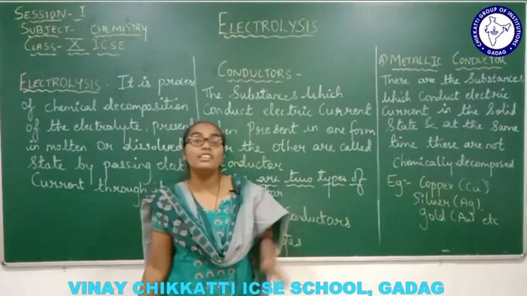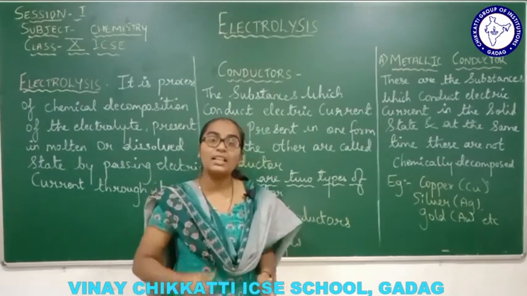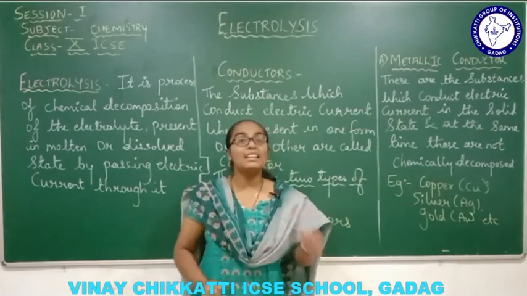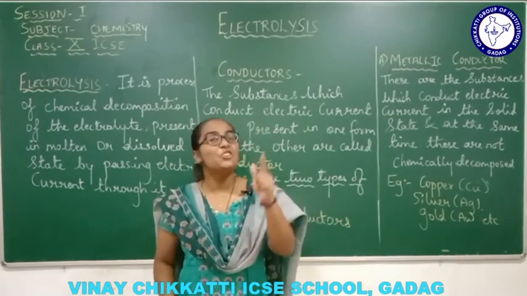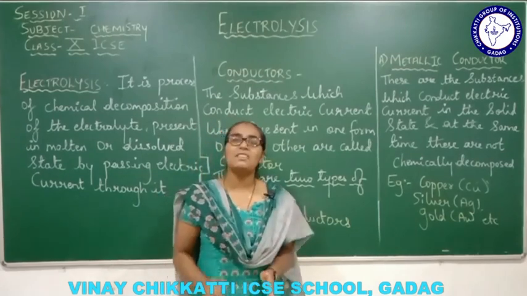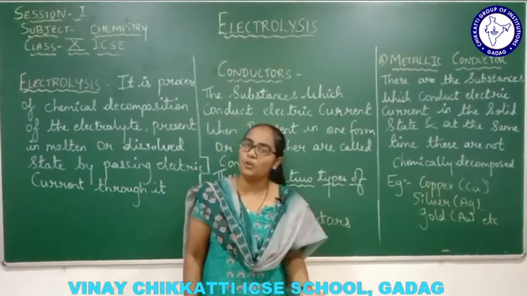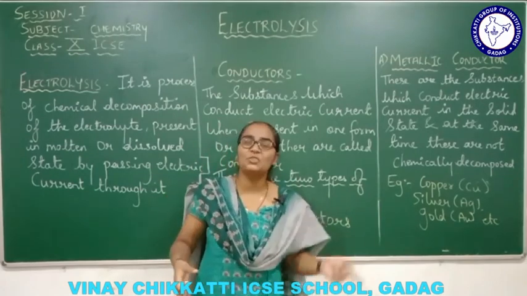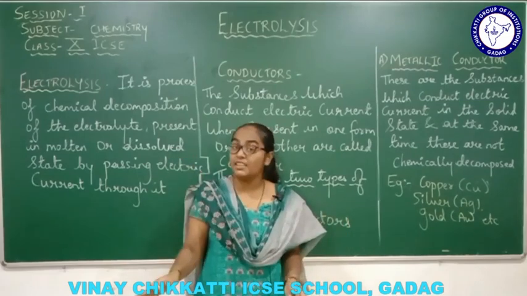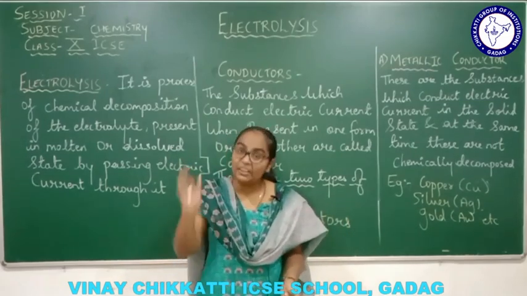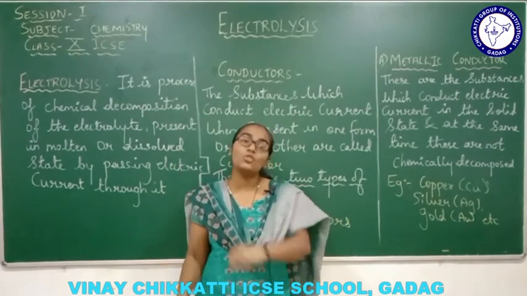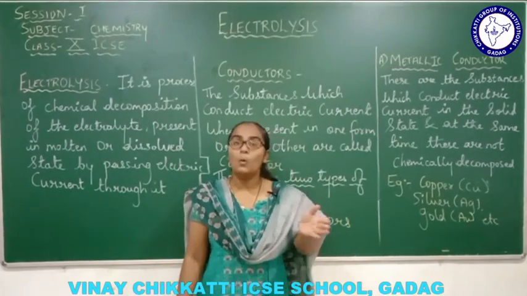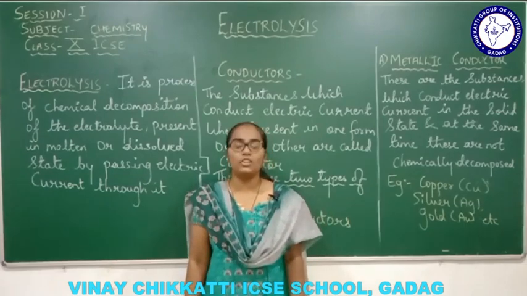We have already studied in physics as well as chemistry that energy can neither be created nor destroyed, but it can be transferred from one form to another form. Similarly here, the chemical energy is converted into electrical energy. The chemical energy is not going to get destroyed. In fact, the chemical energy is converted into electrical energy via a process called electrolysis.